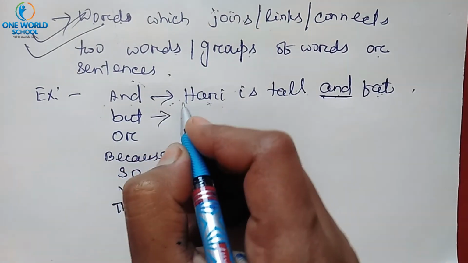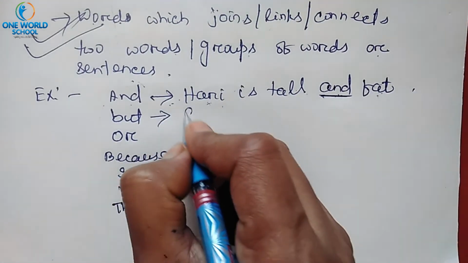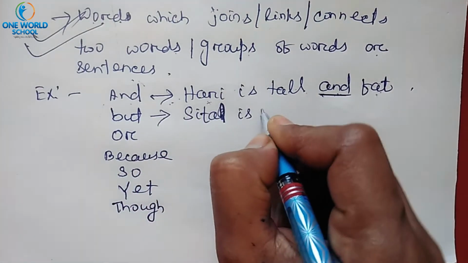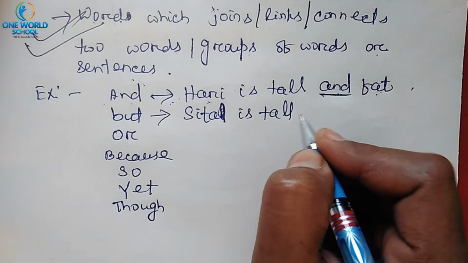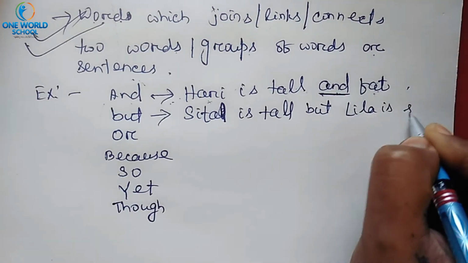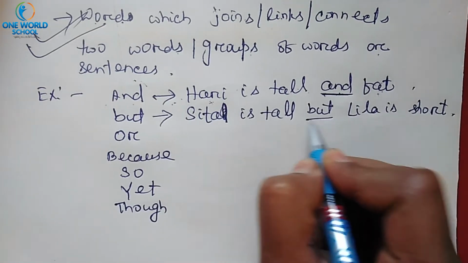Similarly, using but, I can write: Sita is tall, but Leela is short. So here the conjunction is but.